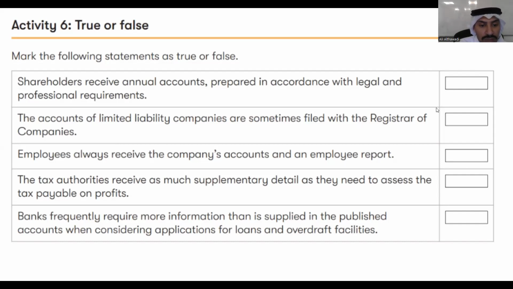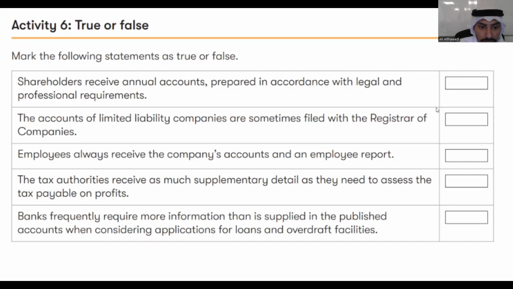Tax authorities receive as much supplementary details as they need. It is not the work of a tax authority to create or to check how much tax you are supposed to pay. The accountant who created this statement will mention how much tax will be paid on the income generated. So that is false.